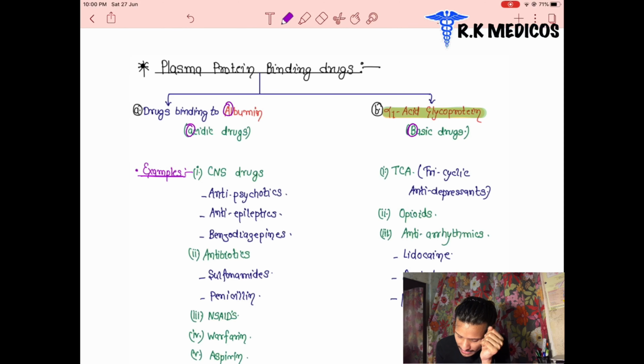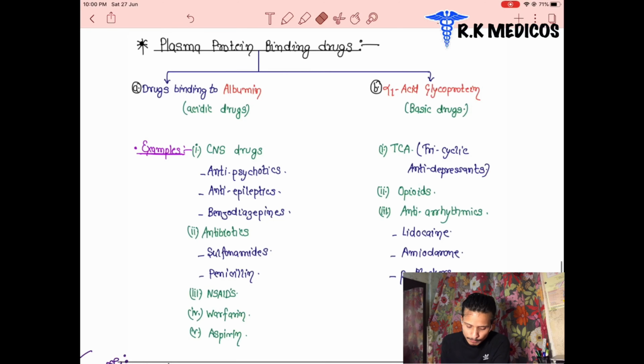Both are A, but we have to memorize one. Albumin binds with acids. It means alpha-1 glycoprotein will bind the basic drugs. So there are two types of protein present in our blood plasma which are responsible for the binding of drugs.